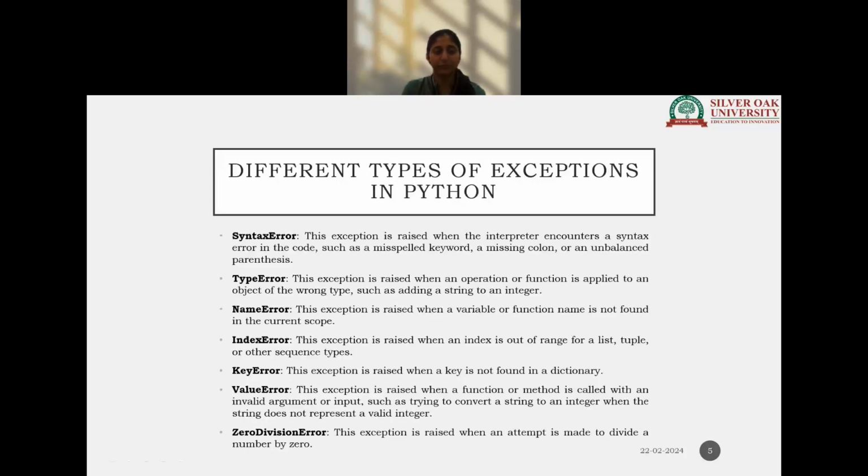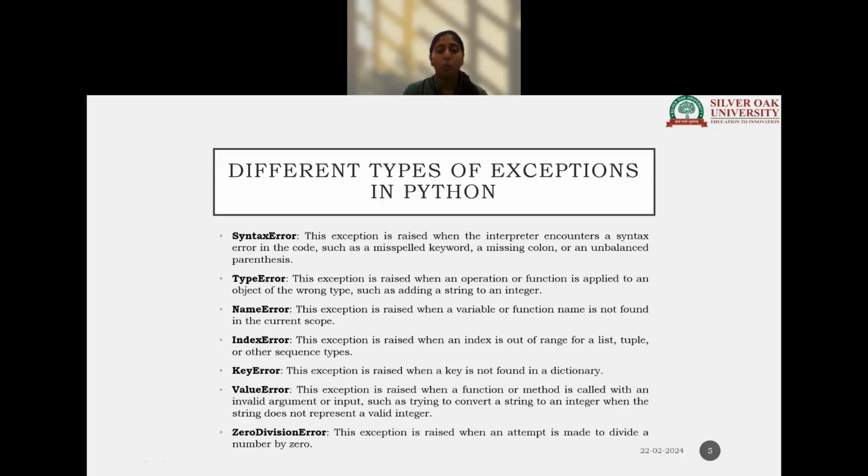Now there are different types of exceptions in Python. Syntax error means a semicolon or something is misspelled in the script that we are writing. Type error is when you are trying to add data which is not of the particular data type, for example adding a string to an integer.